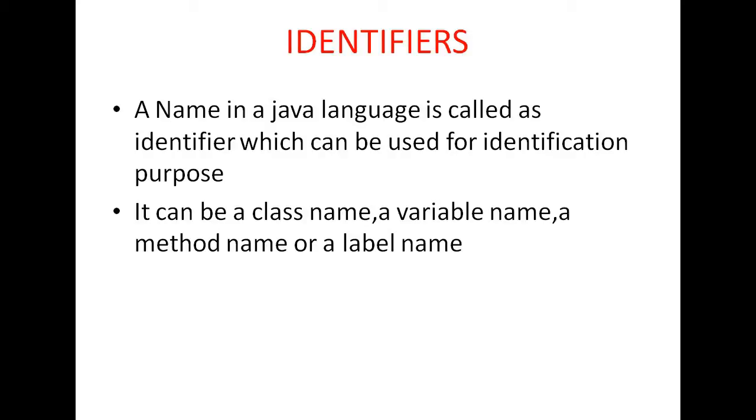Identity is generally used for identification, and for identification everyone takes the help of names. So in the Java language, an identifier is nothing but just a name. Simply, identifiers are the names.